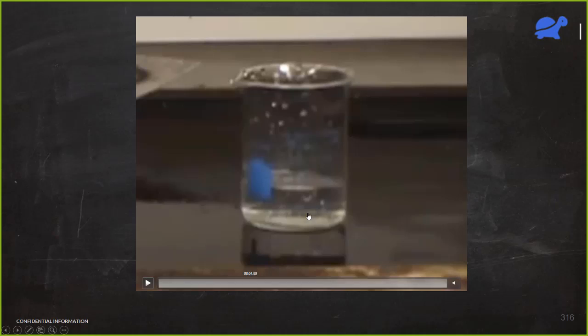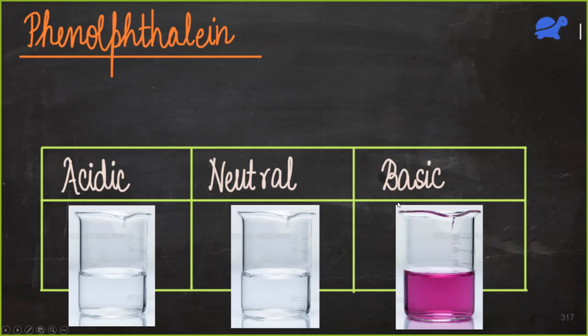In this solution, we have already put 2 drops of phenolphthalein. We know that it is an acid base indicator, and in basic medium, phenolphthalein has this pink color. So that is the reason why this happened. Okay.